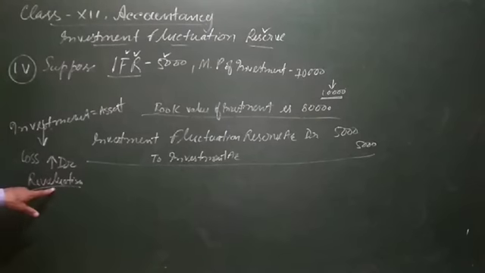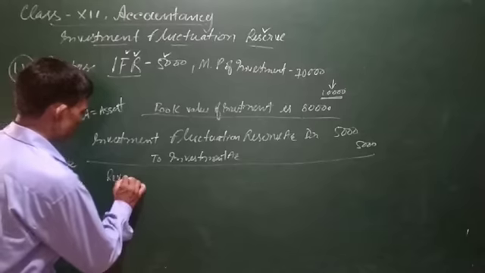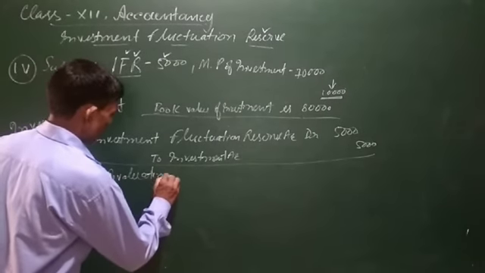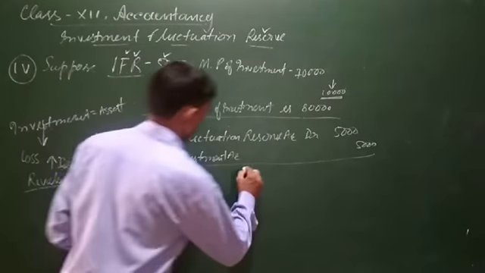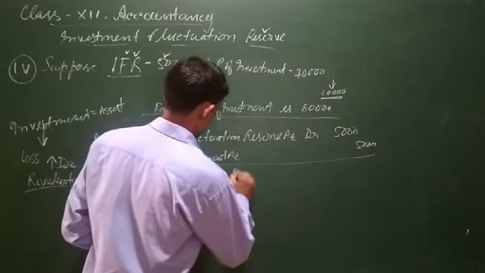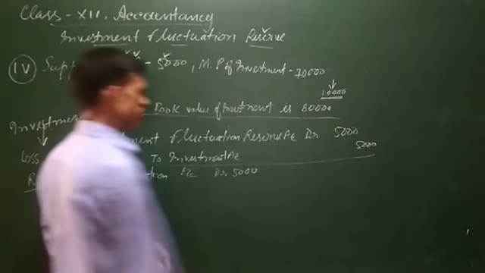So a new account is opened, known as a revaluation account, to adjust the increase or decrease in price of assets or liabilities. And for losses, we have to debit. So the revaluation account will be debited with a further 5,000 rupees.